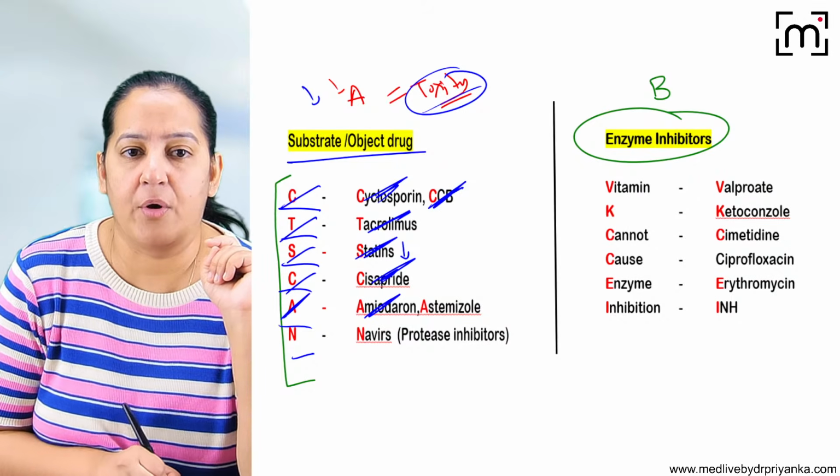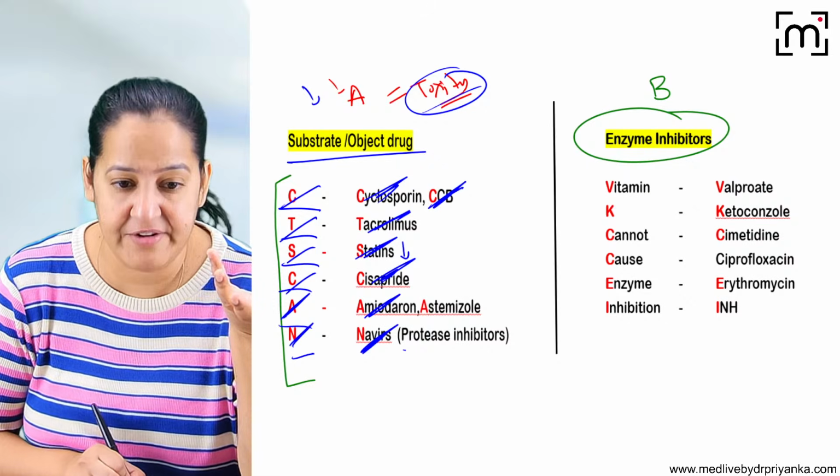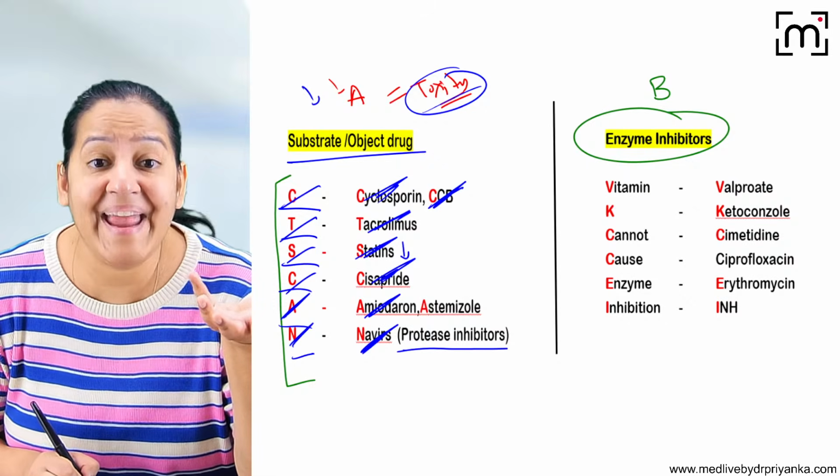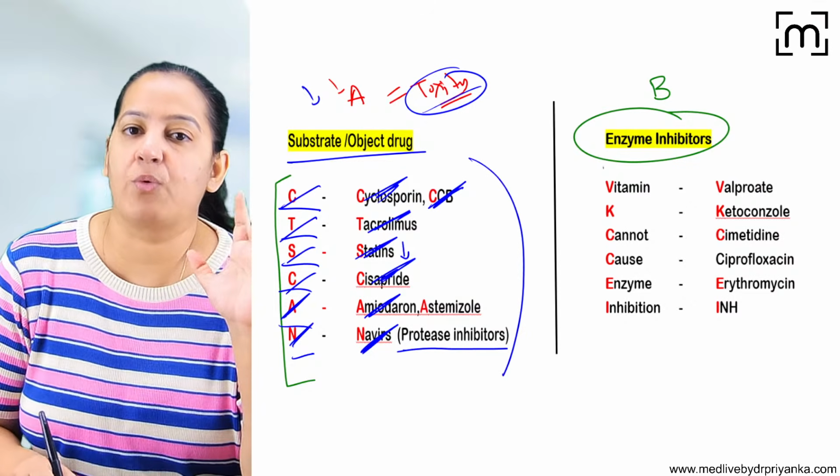A is amiodarone and N is Navarus. You know what is Navarus? Navarus are the anti-HIV drugs. They are used in HIV treatment, AIDS treatment. These are protease inhibitors. Navarus. Okay. So never give these drugs with these drugs.